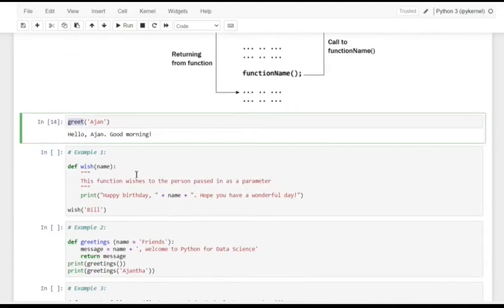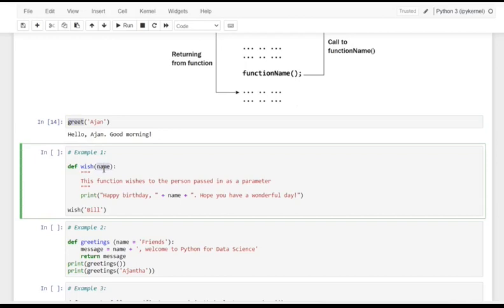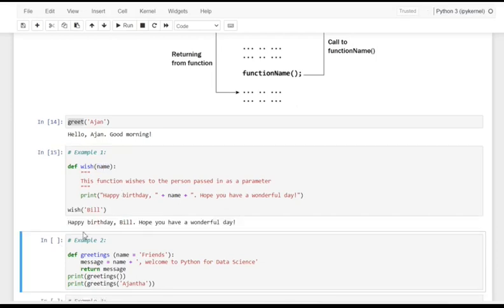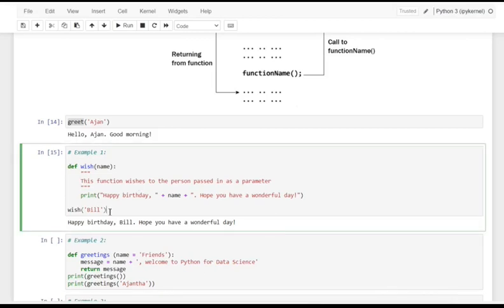Okay, so let me make one more functionality, define wish. This is also the same thing, but instead of a greeting, it is now a wishing thing. We want to wish a happy birthday and hope you have a wonderful day, and we are going to pass a value as an argument. Here the argument is the name of a person, let it be a first name or a last name. Let me give a short name also: happy birthday Bill, hope you have a wonderful day. So this is the same thing, you can make use of defining and then calling the function.